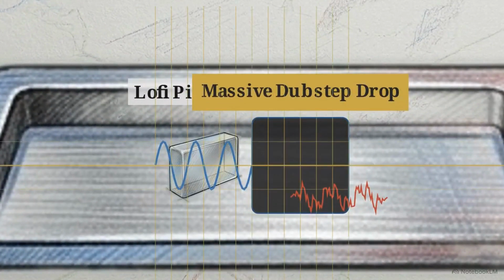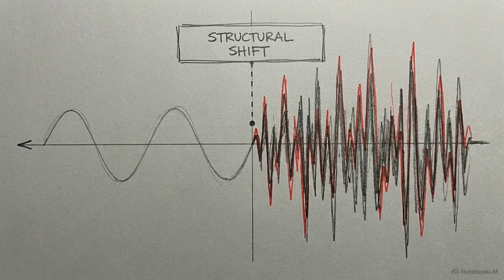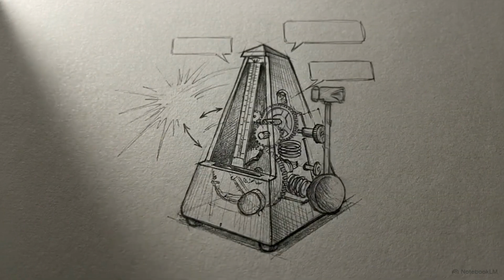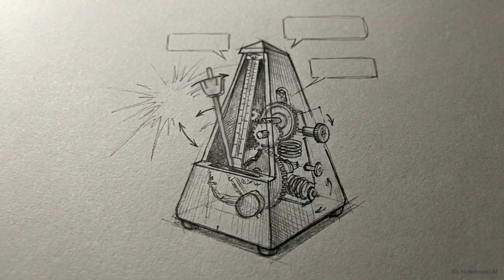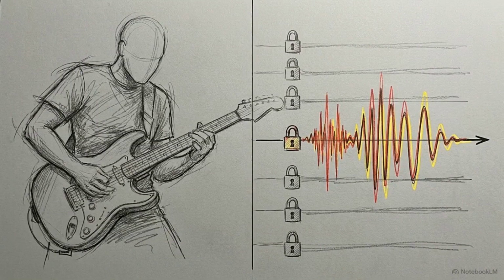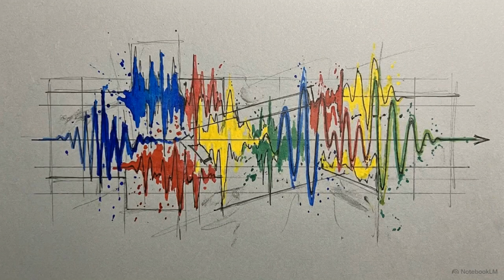The system's underlying logic locks in the harmonic foundation of the preceding lo-fi intro, while rendering the different frequency range required for a dubstep drop. Computationally extending an existing motif with a sharp stylistic pivot requires significant context awareness. The AI must reference the preceding audio to ensure the new drop aligns with the track's key and tempo. Producers also need to test multiple ideas for a single instrument without overwriting the mix they've already built. The computational risk is that requesting variations can often cause an AI to lose the structural context of the surrounding song.